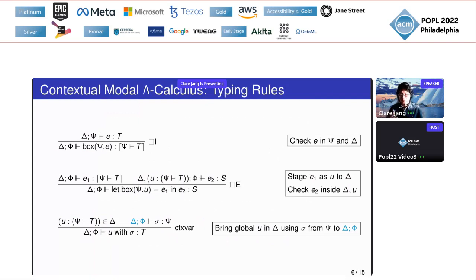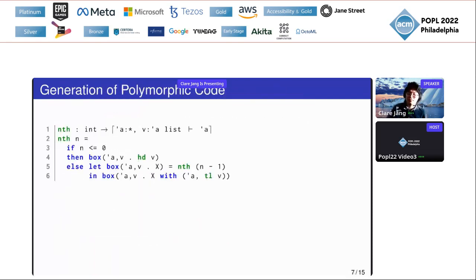Now let's dive into Moebius, a multi-level polymorphic extension of this calculus. Our foundation first extends this contextual modal lambda-calculus with System F-style type variables to generate a polymorphic code fragment. Here we use the function nth that generates a code fragment to access the nth element of a list.